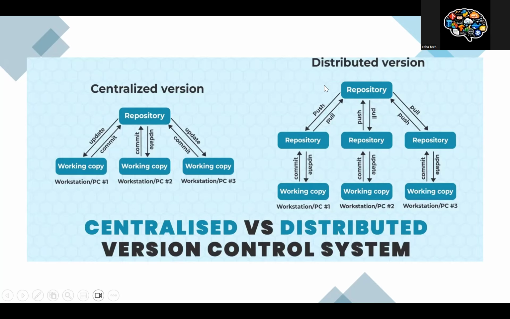But what happens if it is a distributed version control? Here, a single repository is given access. Suppose imagine we have user 1, user 2 and user 3, that is developer 1, 2 and 3. Everyone has access to the repository. They can pull the repository to their local machine, make changes, commit, update, and then push it again to the server. This is the mechanism of the distributed version control system.